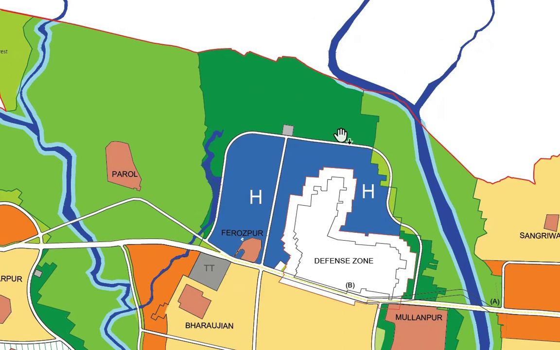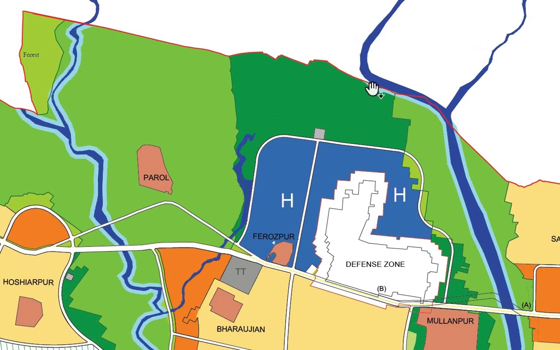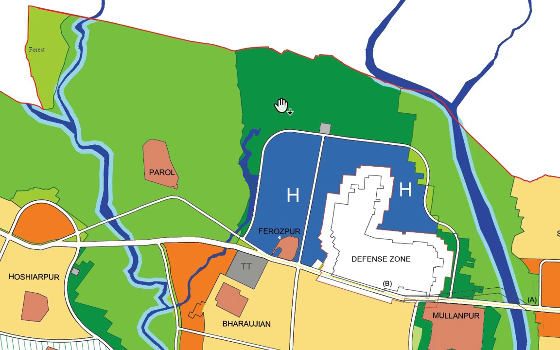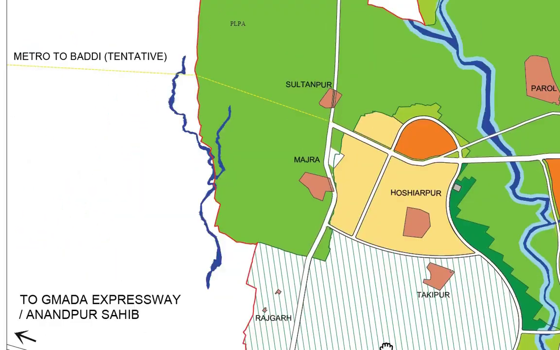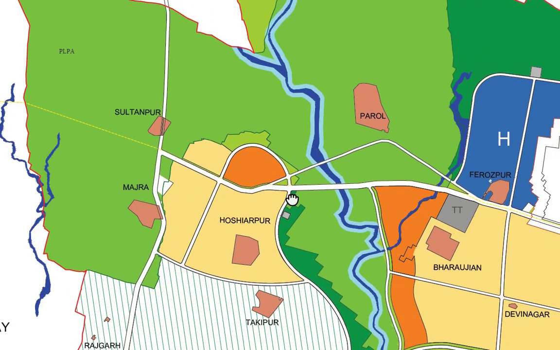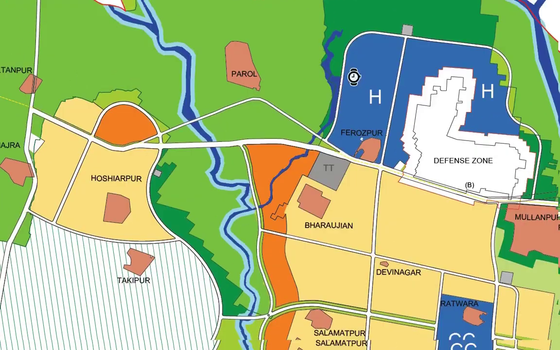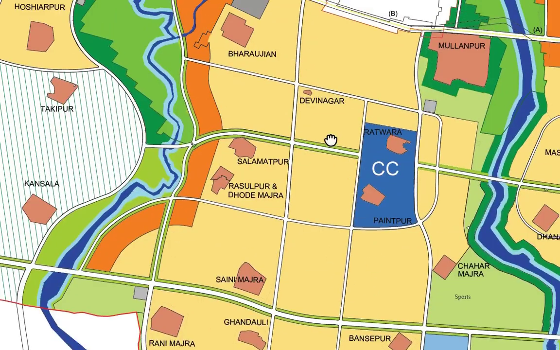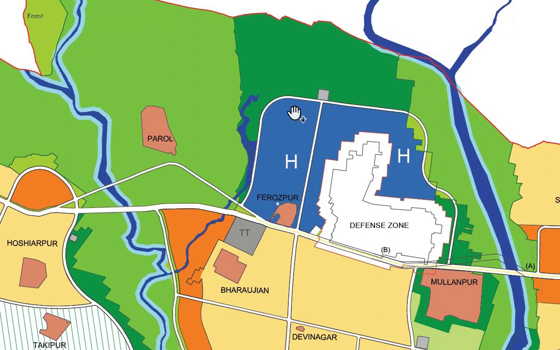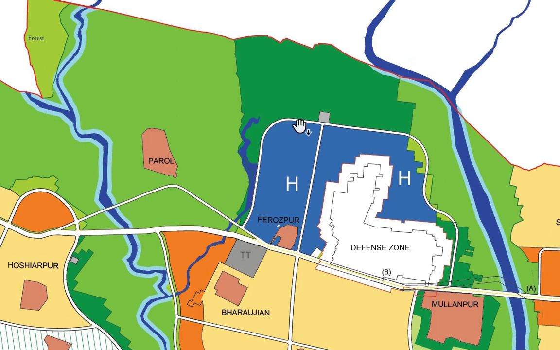In this Mullapur region, you can find lots of area in this dark green color, like this one, this one also. This dark green area represents the area reserved for parks. So we can find some area in dark green here. So we can expect beautiful, healthy surroundings in Mullapur region because of these parks.